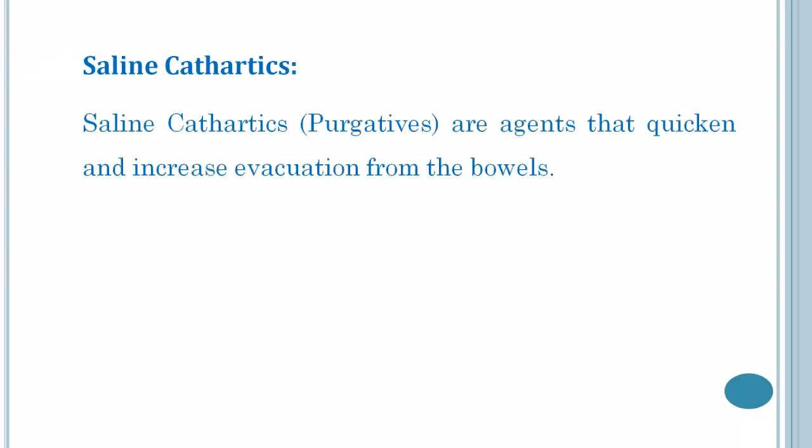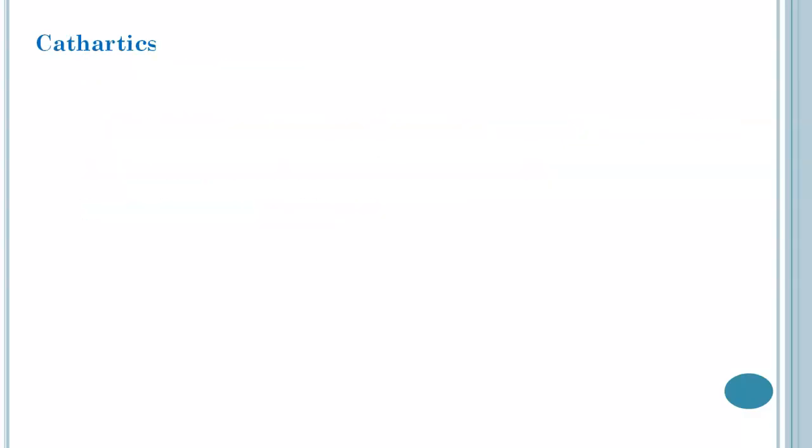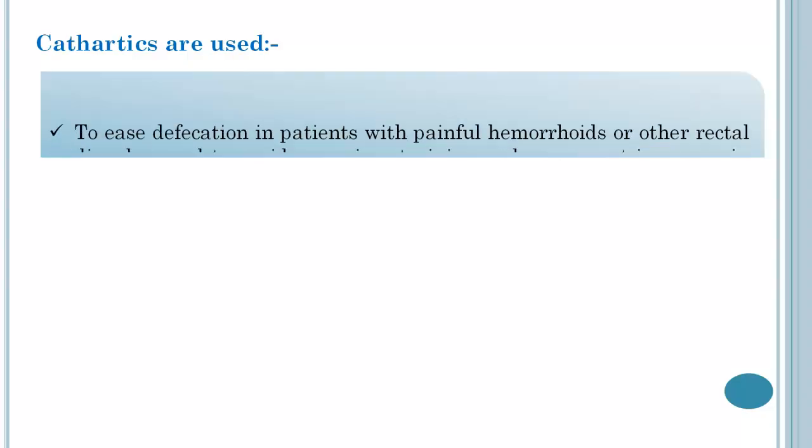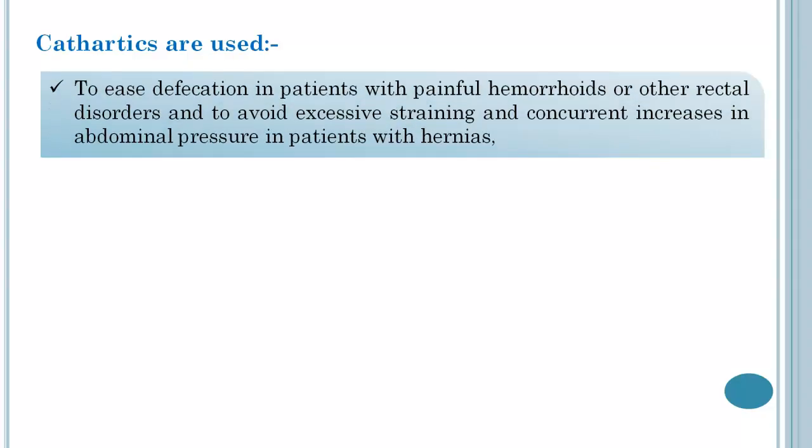Saline cathartics, also called purgatives, are agents that weaken and increase evacuation from the bowel. Laxatives are mild cathartics. Now, these cathartics are used to ease defecation in patients with painful hemorrhoids or other rectal disorders and to avoid excessive straining and concurrent increase in abdominal pressure in patients with hernias.